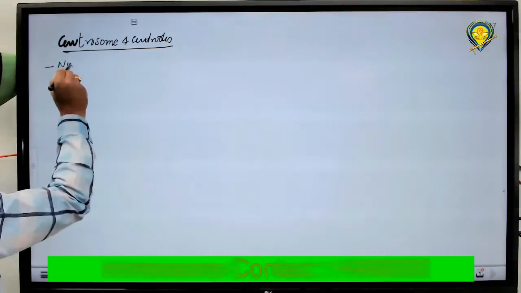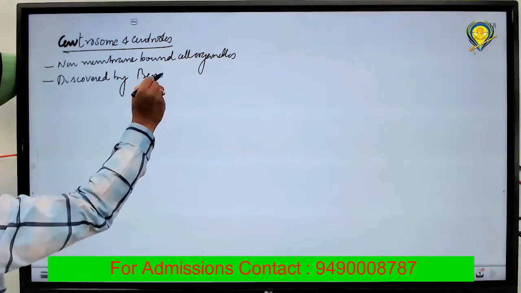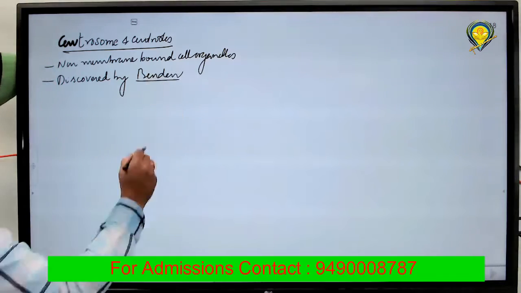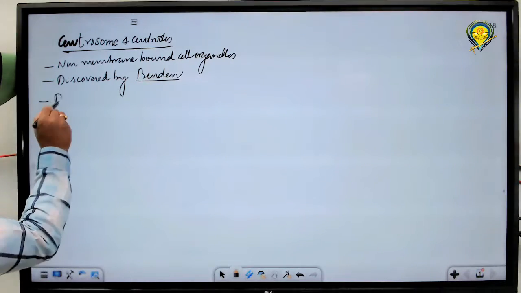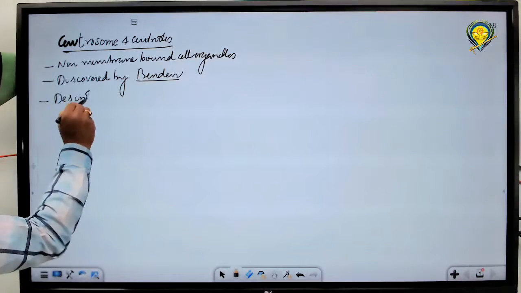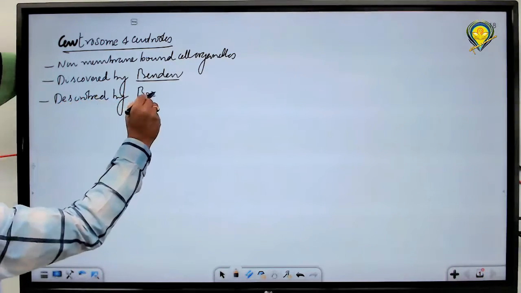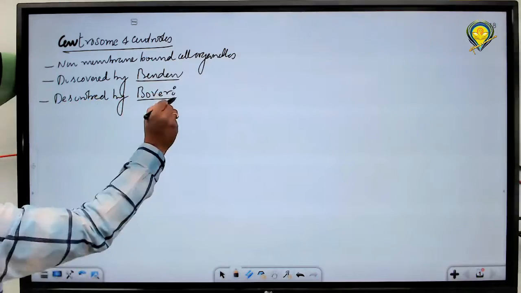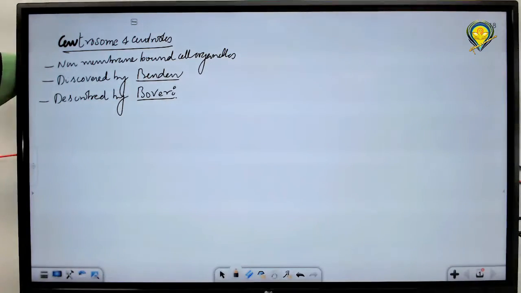Membrane bound cell organelle. Is discovered by Benda. Described by Boveri, the scientist who described the centriole structure, the centrosome structure.